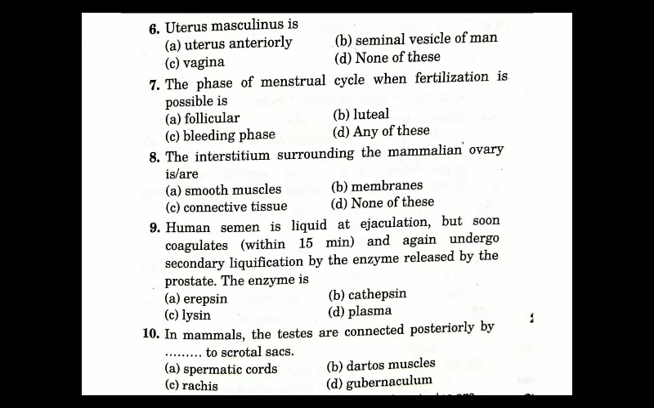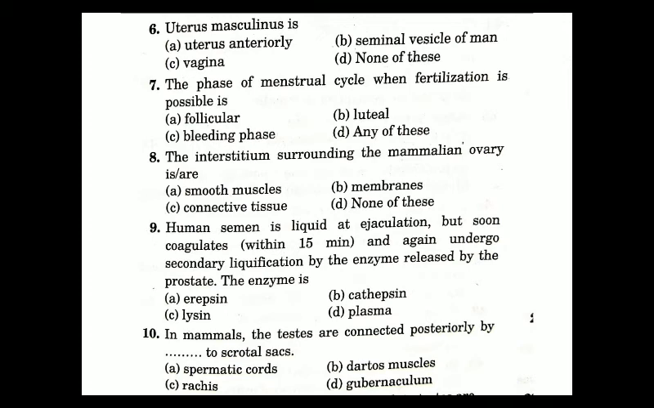Now the next question is: human semen is liquid at ejaculation but soon coagulates within 15 minutes and again undergoes secondary liquefaction by the enzyme released by the prostate gland. What is the name of this enzyme? First option is erepsin, second option is cathepsin, third option is lysine, or fourth option is plasmin. Generally you will not get these things in the NCERT book. So this is a memory based question. The answer is plasmin, option D.